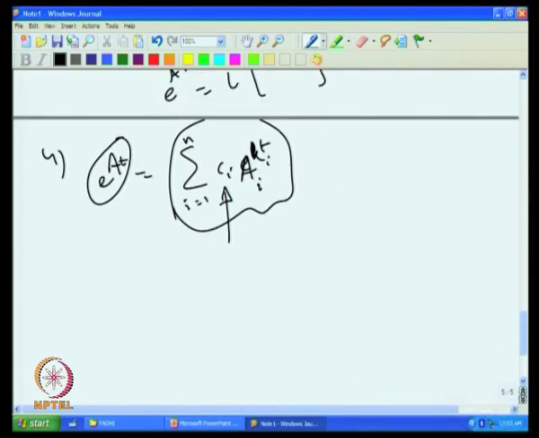So, there are various ways of computing e to the power A t, which will also be necessary for analyzing controllability and observability. We will study all those in the next class.